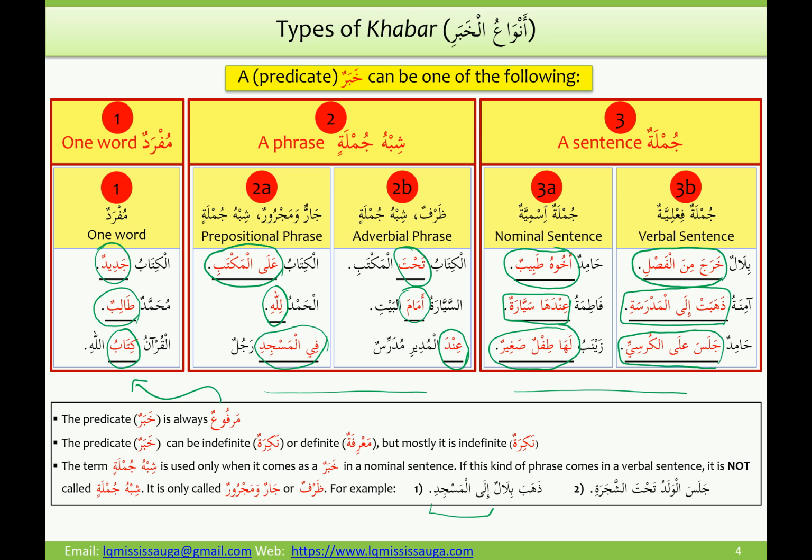Similarly, jalasa al waladu tahta shajarati, tahta is a zarf here, and we will just say it's zarf. We will not say it is shibhu jumla. So that is all that I wanted to cover for the types of the khabar.